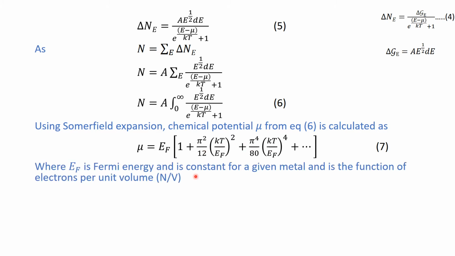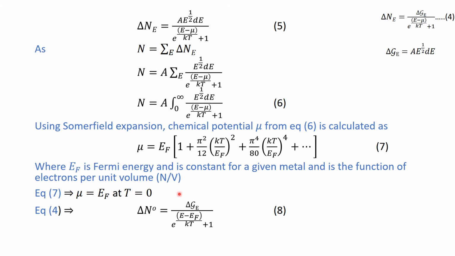Now if we take this equation number 7 at absolute temperature, T equal to 0, then the chemical potential is equal to the Fermi energy. So if you remember, when we were discussing the Fermi-Dirac distribution function, we said that the chemical potential at absolute 0 is known as the Fermi energy. So that was actually obtained from this relation number 7.